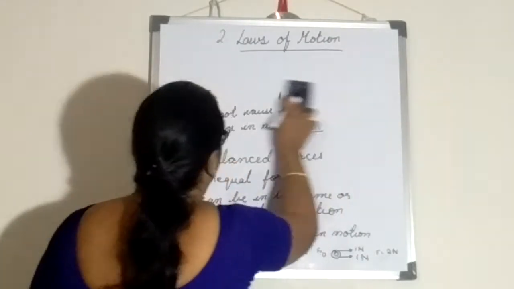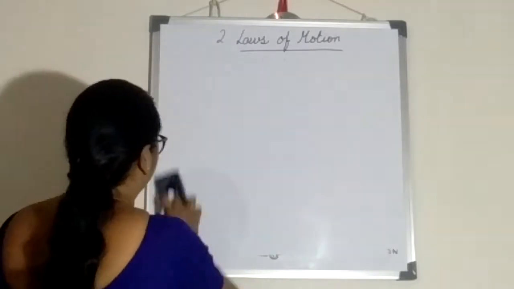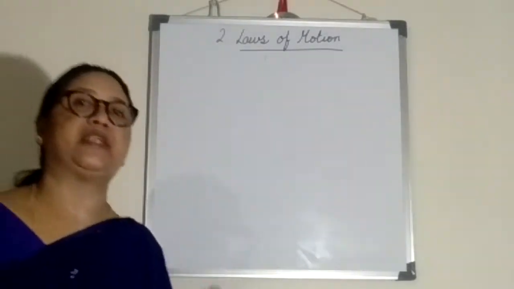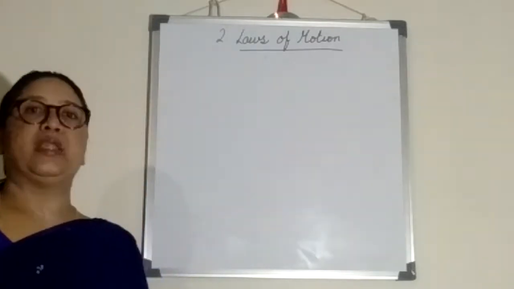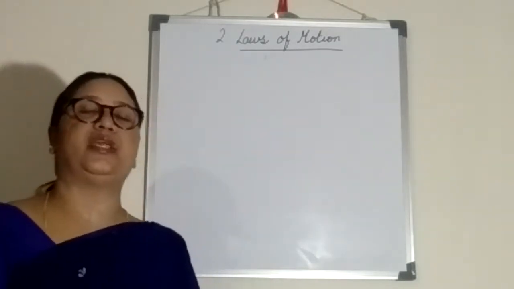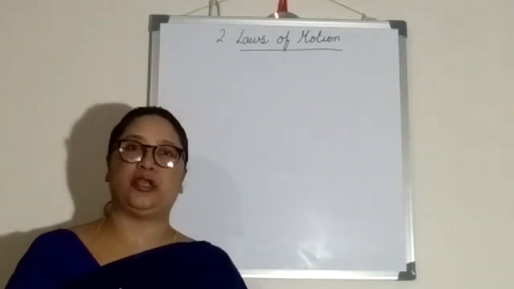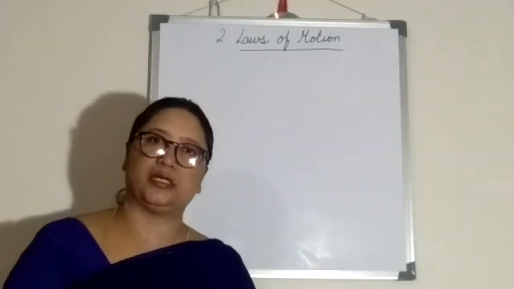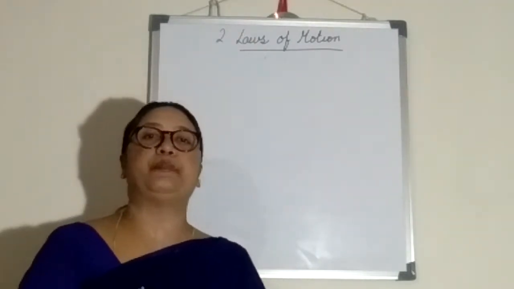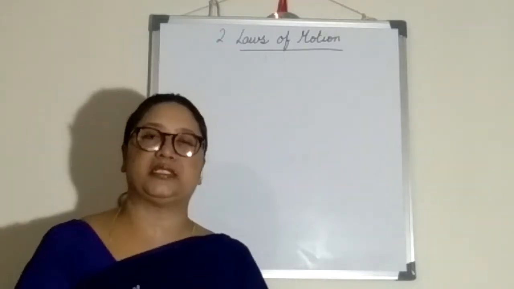Next thing we will see. We will not directly jump into the laws of motion. Step by step with different examples I am going to explain. Next, we will see who gave the 3 laws of motion. Yes, Sir Isaac Newton gave 3 laws of motion. But is it correct to say that Sir Isaac Newton was the only person to give the laws of motion without anybody's theory, anybody's help?